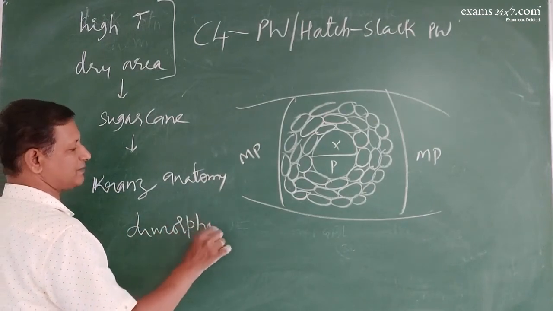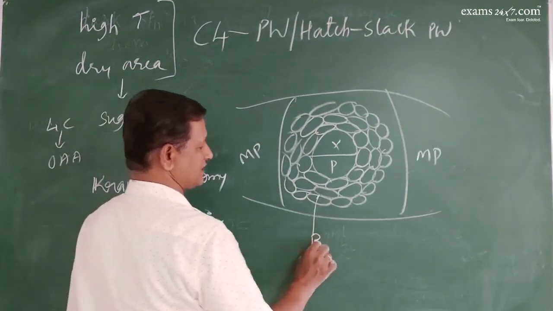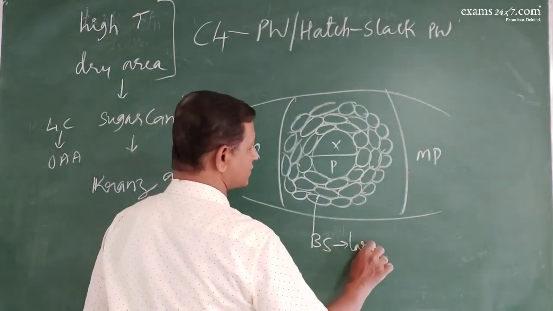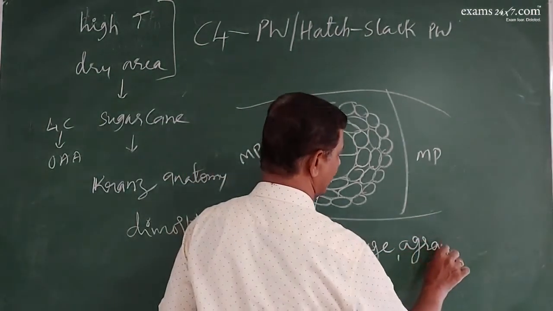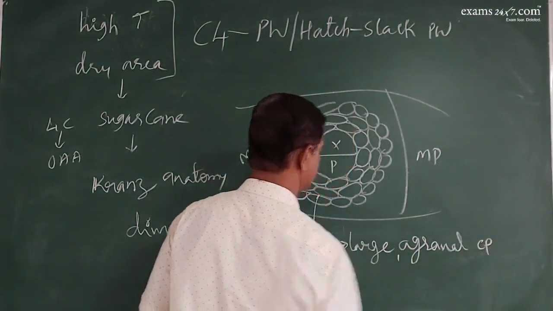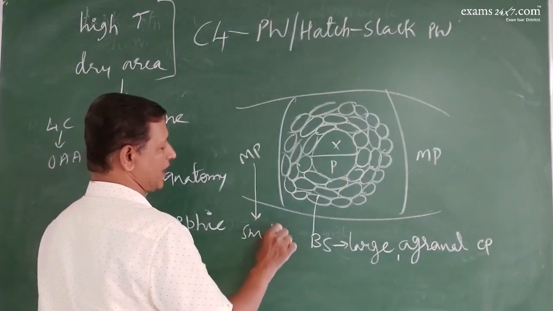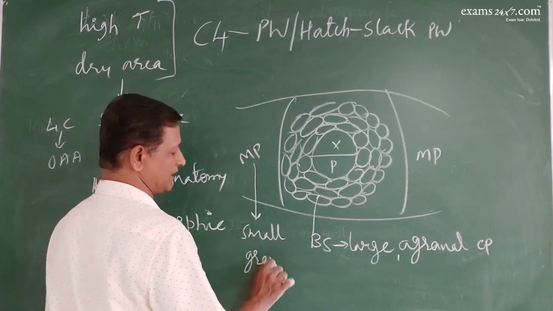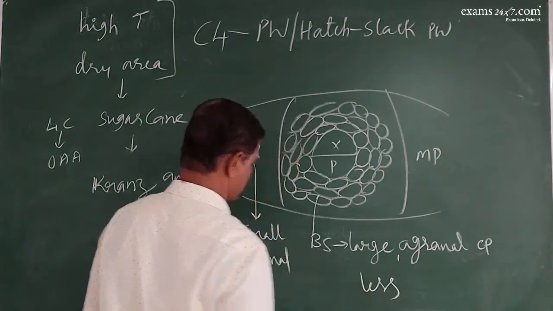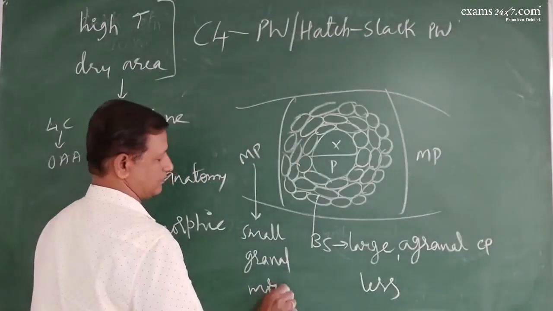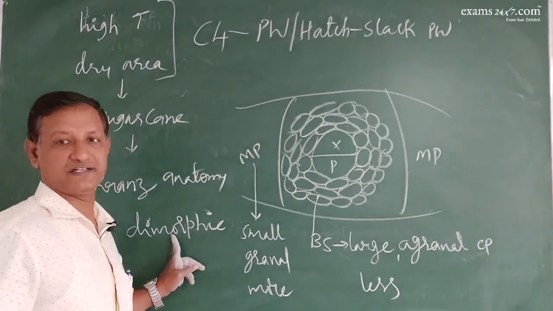What is the dimorphic condition? These bundle sheath cells have large agranal chloroplasts. Mesophyll cells have small but granal chloroplasts. These are less in number, these are more in number. So this condition is called the dimorphic condition.